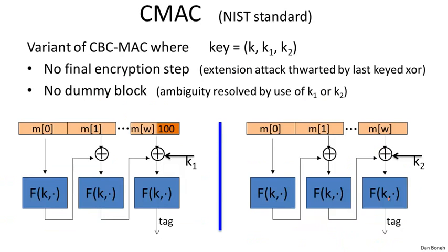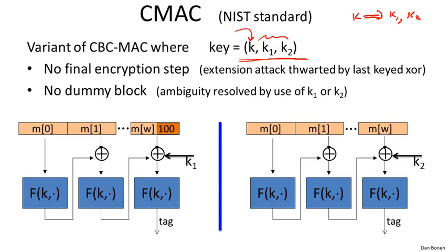However, there is a very clever idea called CMAC, which shows that using a randomized padding function, we can avoid having to ever add a dummy block. So let me explain how CMAC works. CMAC actually uses three keys, and in fact sometimes this is called a three-key construction. The first key K is used in the standard CBC MAC algorithm. And then the keys K1 and K2 are used just for the padding scheme at the very last block. In the CMAC standard, the keys K1 and K2 are derived from the key K by some sort of a pseudorandom generator.